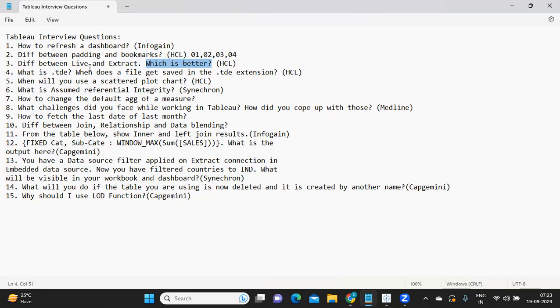So based on volume, you can decide whether you have to go for a live connection or an extract connection, because if the volume is less, you can always choose live. If the volume is very huge, you can always go for extracts. An extract will create a copy of the data, and when it is creating and saving, it saves in a tabular format.